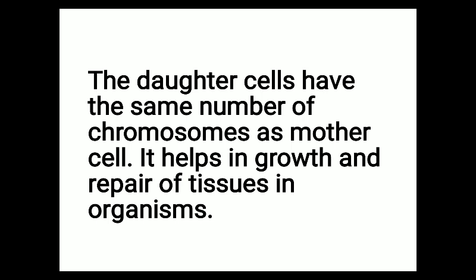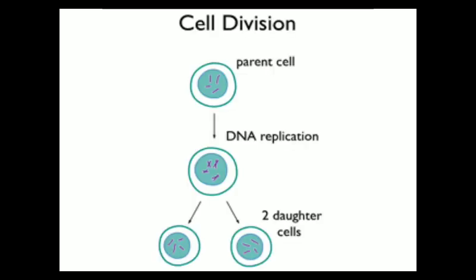Now the daughter cells have the same number of chromosomes as the mother cell. It helps in growth and repair of tissue in the organism. So this is a very important line. The daughter cells have the same number of chromosomes. So here in this diagram, whatever the number of chromosomes present in the parent cell, the same number of chromosomes will be present in the daughter cell. So this is the important point of mitosis.